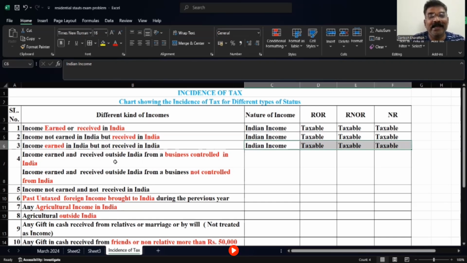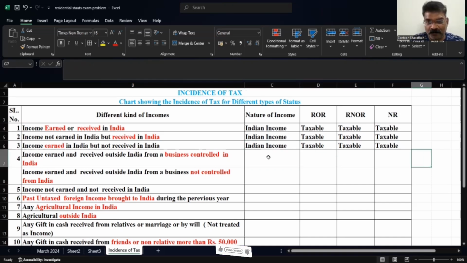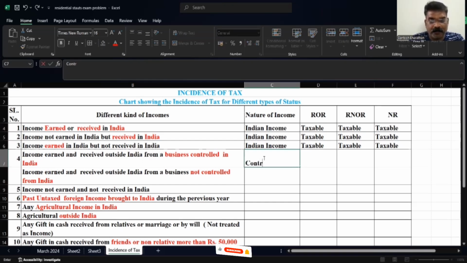Likewise, an Indian person who on behalf of India has gone abroad, where he is earning and receiving there itself, but the business is controlled from India. So this also we treat as an Indian controlled income.